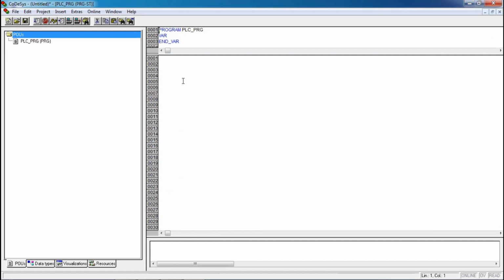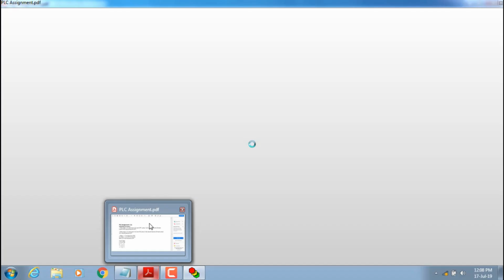Structured text is like a high-level programming language. It will be easy for you if you are already familiar with computer languages like C, C++, Python, or C#. Let's start coding for the assignment 1.